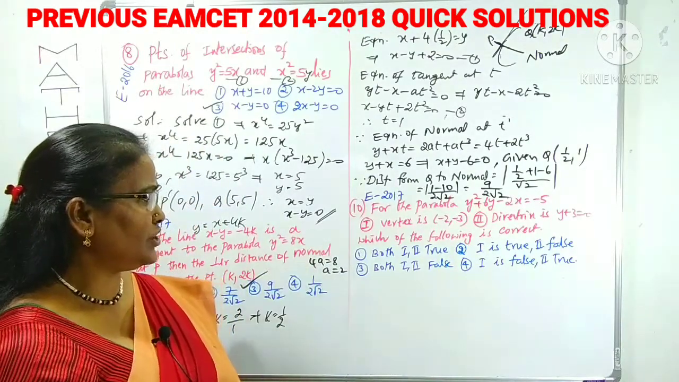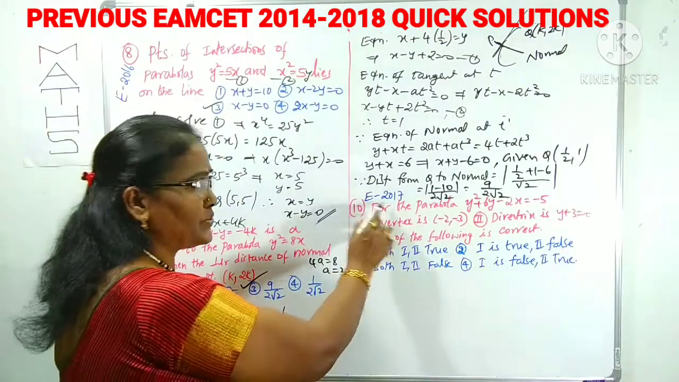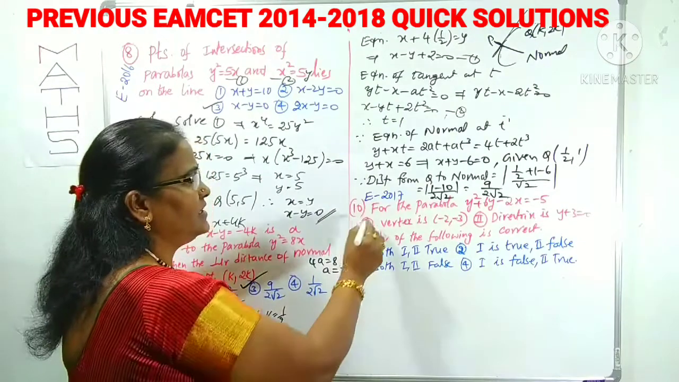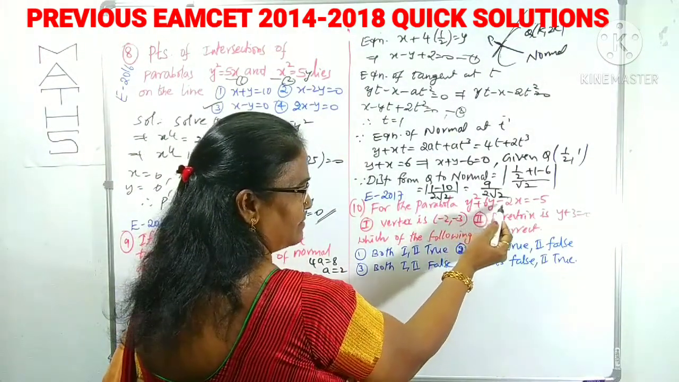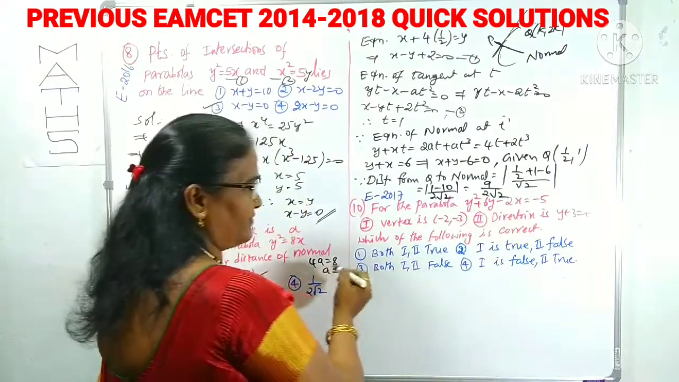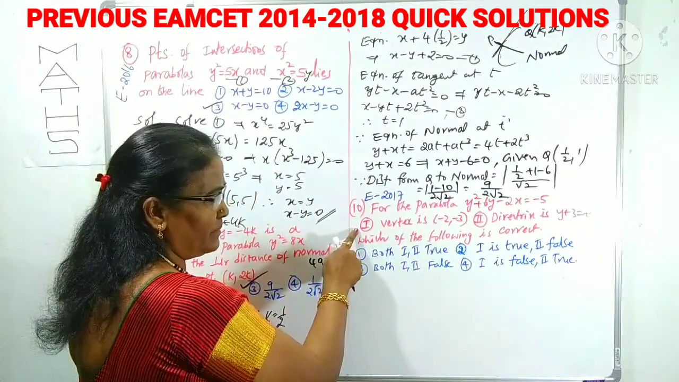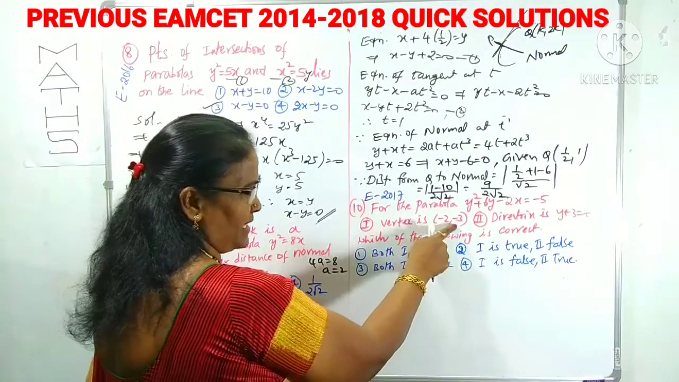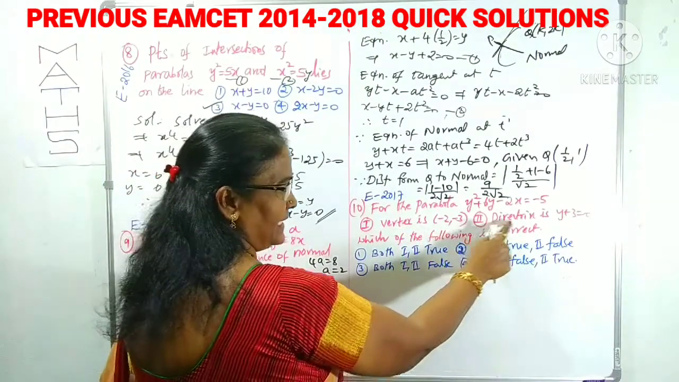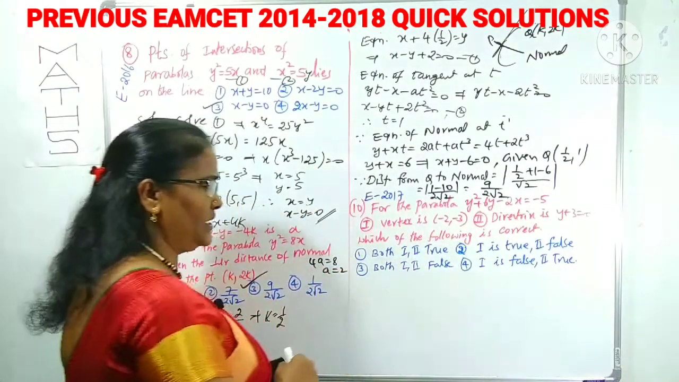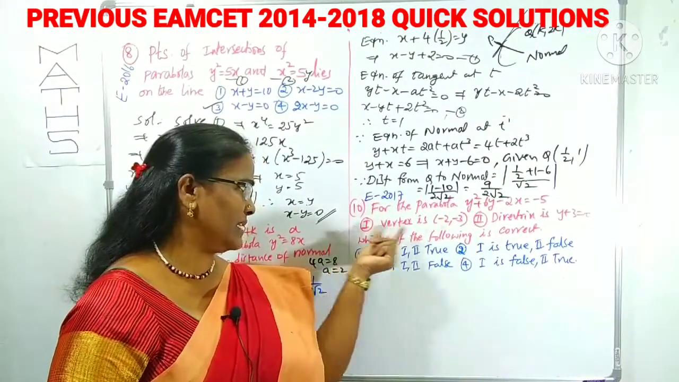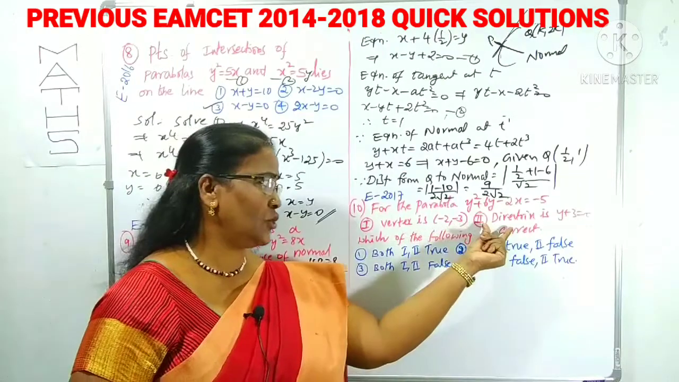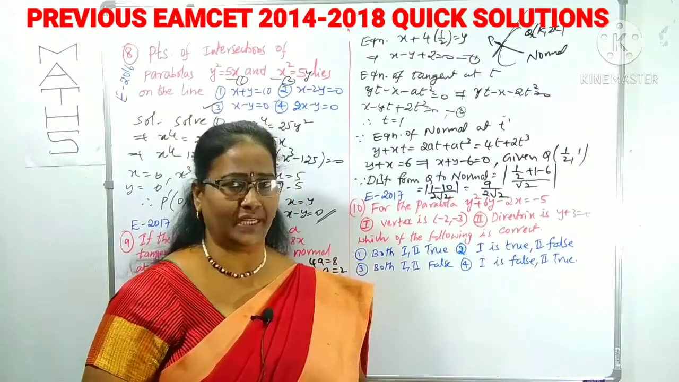Now we come to question number 10, which is from MCET 2017. What is that? For the parabola y square plus 6y minus 2x is equal to minus 5, it is given that Roman number 1, the vertex is (minus 2, minus 3), and Roman number 2, the equation of directrix is y plus 3 is equal to 0. One parabola is given.